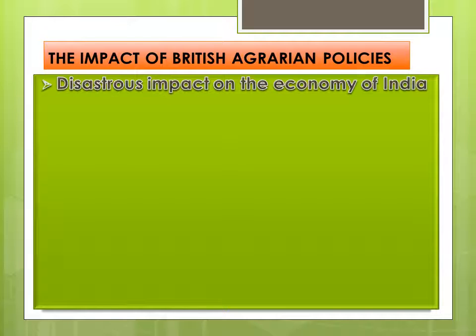So we will discuss the impact of those British agrarian policies which were made and which actually failed one by one. They had a disastrous impact on the economy of India. We will discuss some of the major effects of these agrarian policies.